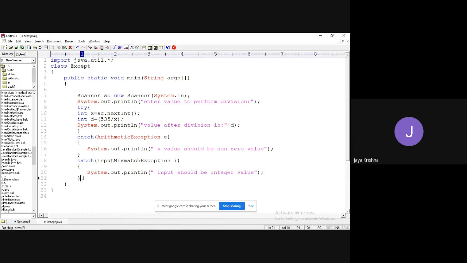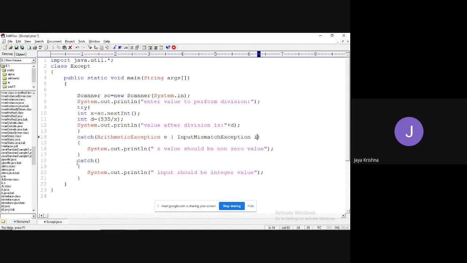See guys, here you have written two separate catch blocks. If you want, you can handle them in the same catch block only. Let me write a simple OR.